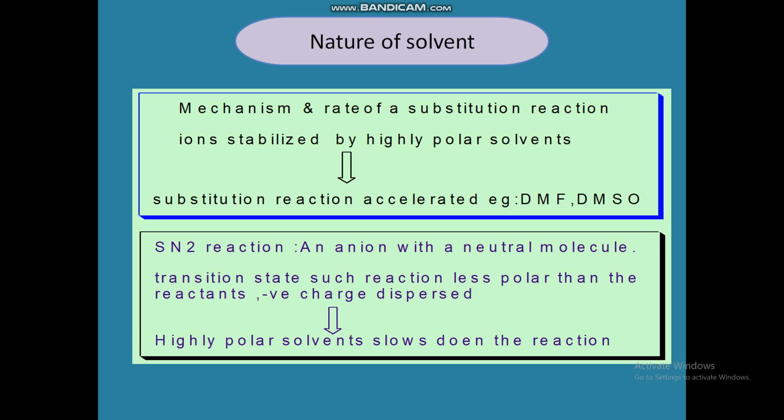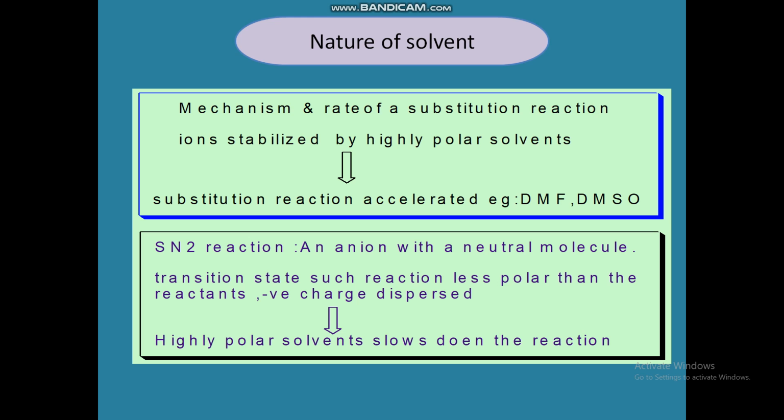In SN2 reactions, the most common case is the reaction of an anion with a neutral molecule. The transition state for such reactions is less polar than the reactants, since the negative charge is dispersed in the transition state.